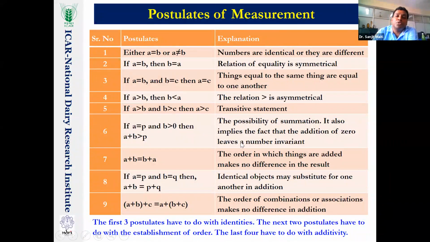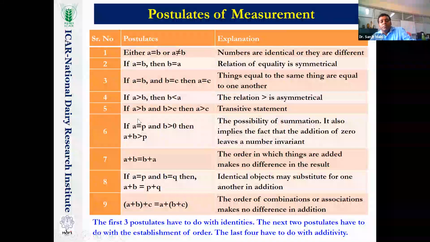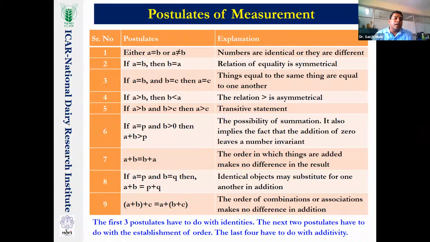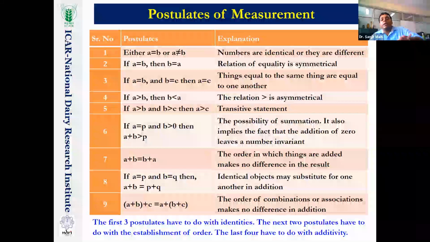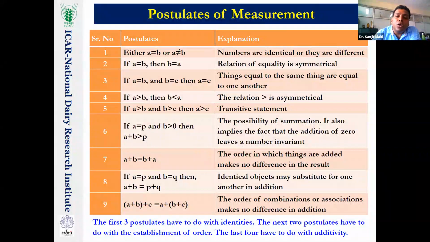That first we discuss the postulates of the measurement. If A is greater than B, and B is greater than C, then definitely A is greater than C. This is called the transitive statement, a transitive postulate.